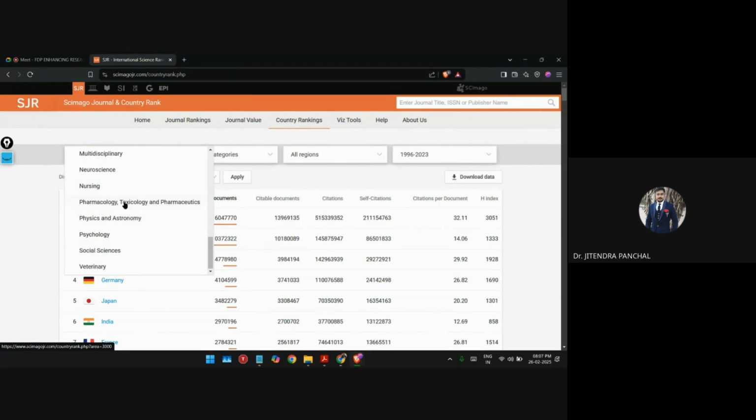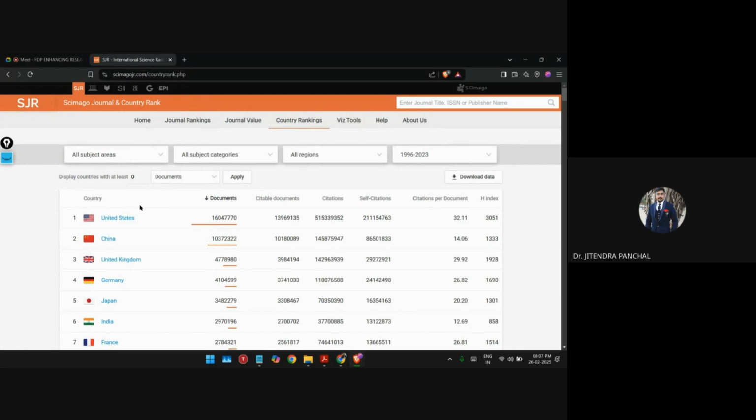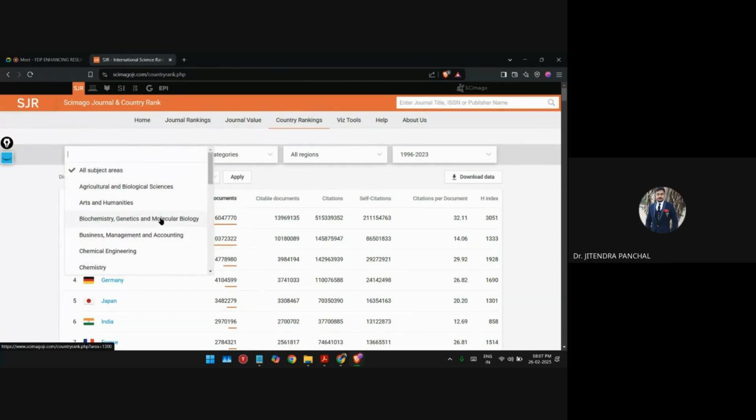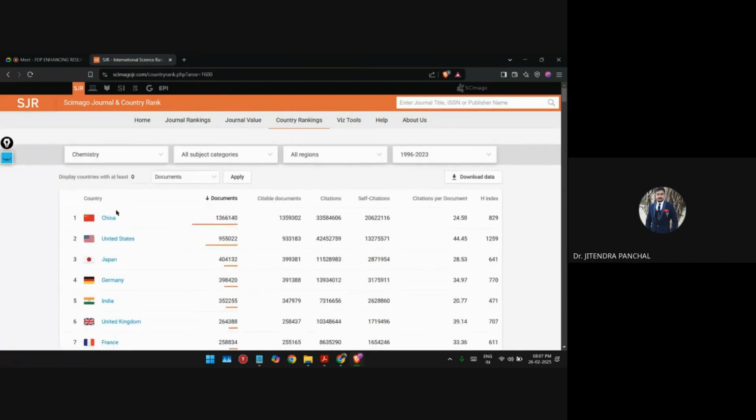By discipline, you can also see which country is performing very nicely, as well as how many documents. For example, let me take one discipline over here, like chemistry. In chemistry, most of the documents are published by China. You can see how many documents are published by China. It is around 13 lakh 66,000 documents in the discipline of chemistry. Yes or no? Are you getting this or not? Yes, sir.